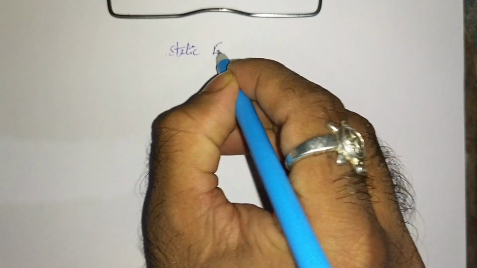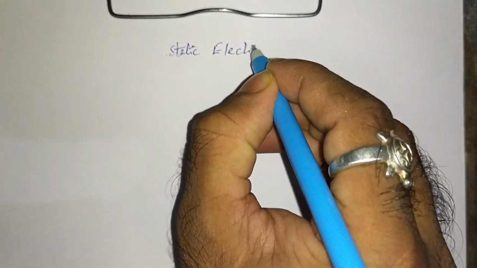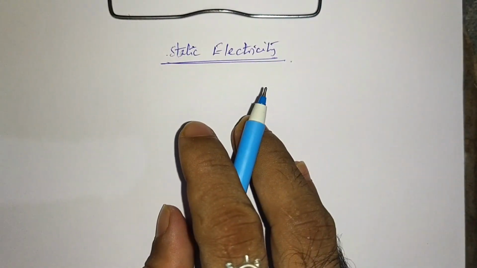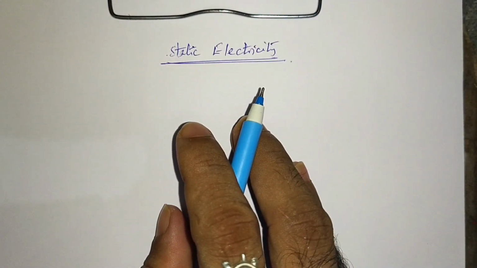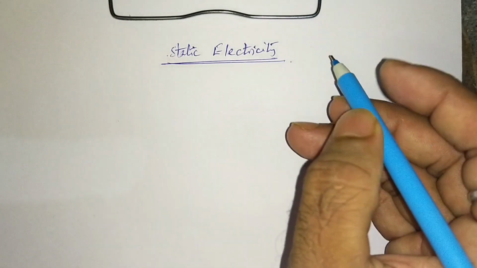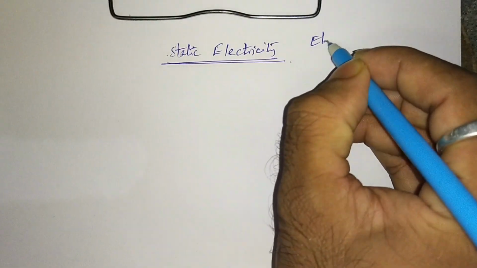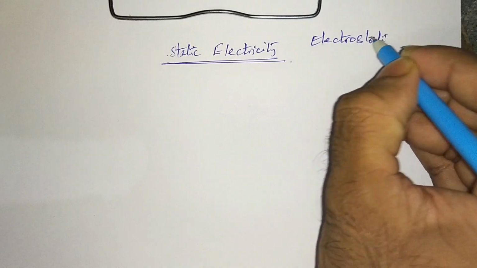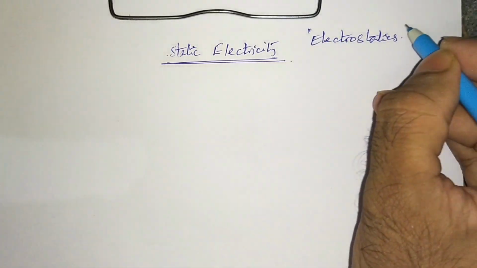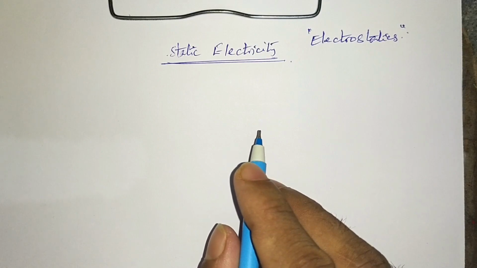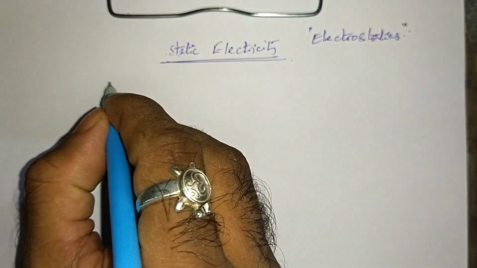Today we are going to discuss static electricity. It can also be called electrostatics. Static electricity also can be called electrostatics. Its another name is electrostatics. Both are the same. So first of all, let us know something about electricity.